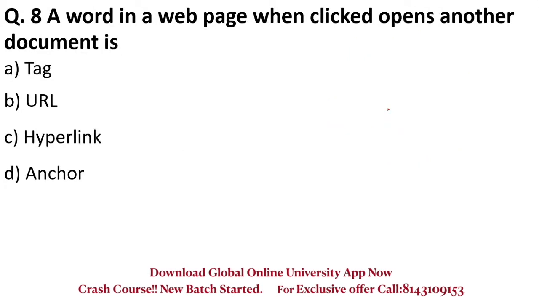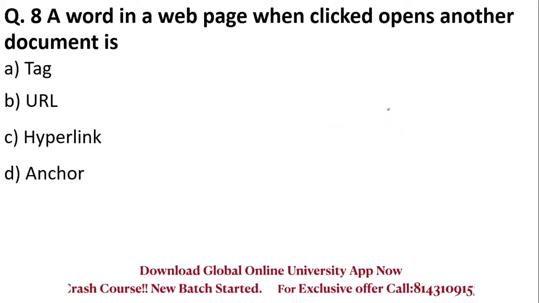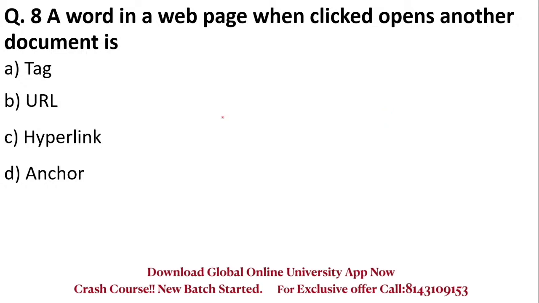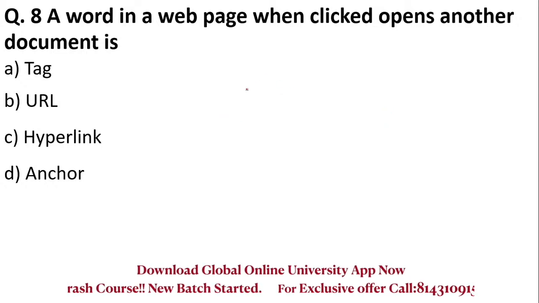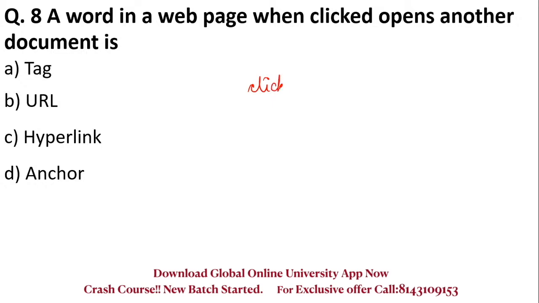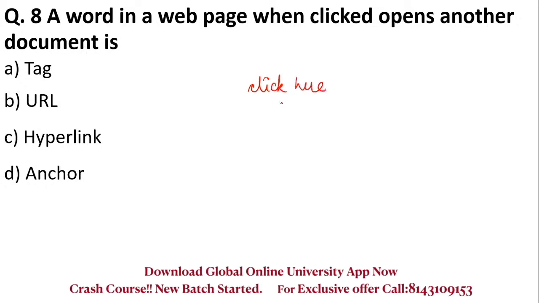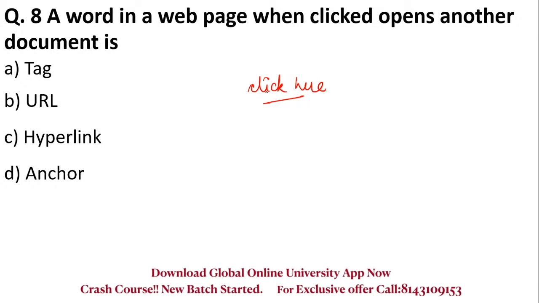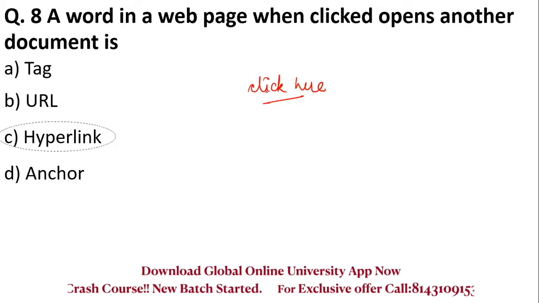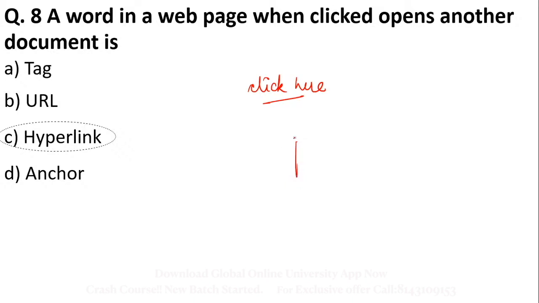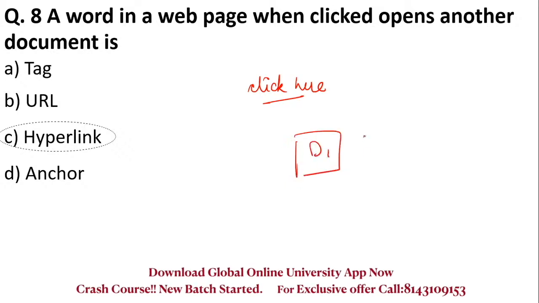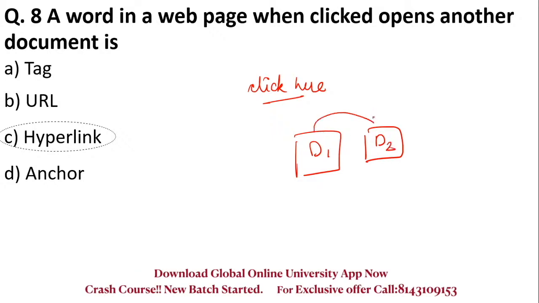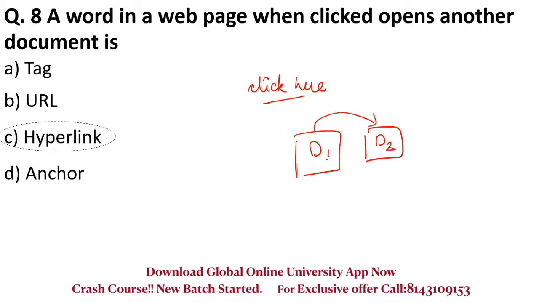A word in a web page, when clicked, opens another document. So there are many times when you open a document, it says click here, okay, in blue color, and there is also an underline on this. So what is that underline? What is it called? It is called a hyperlink. Okay, because in the internet, if documents are connected to each other, document 1 is connected to document 2, these are called web resources.